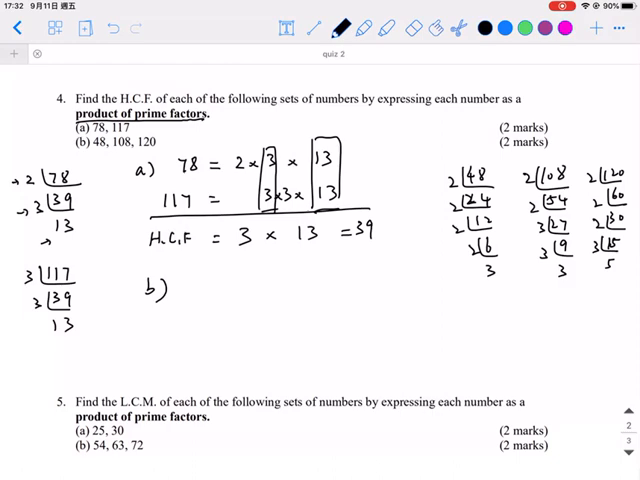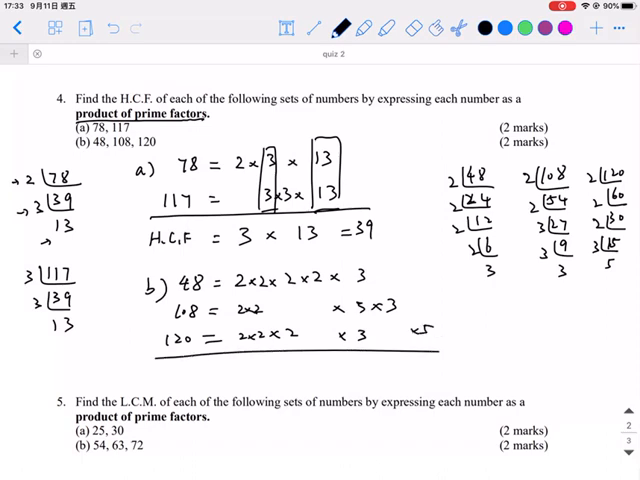So expressed as a product of prime factors, 48 is 2 times 2 times 2 times 2 times 3, and 108 is 2 times 2 times 3 times 3, and 120 is equal to 2 times 2 times 2 times 3 times 5. So their common factors should be these. So the HCF should be 2 times 2, and the other common factor is 3, so it's multiplied by 3, which is equal to 12.